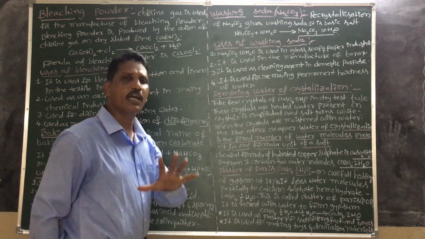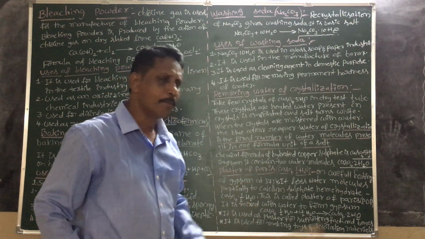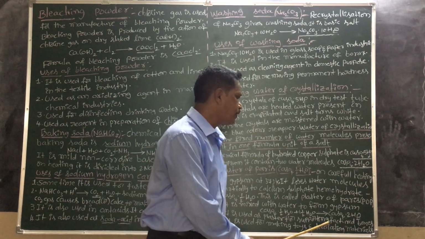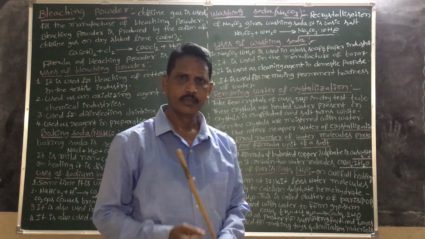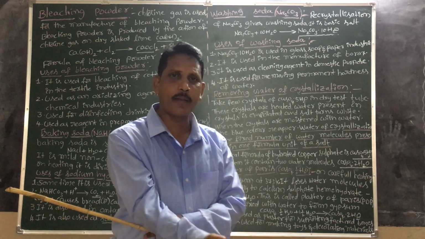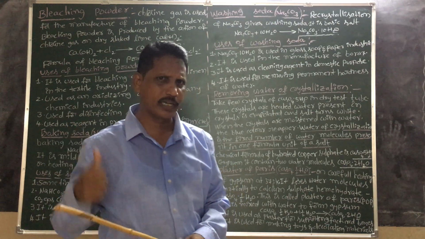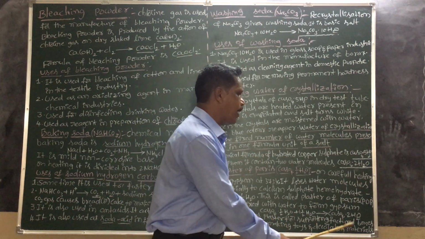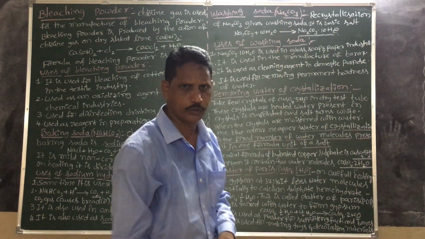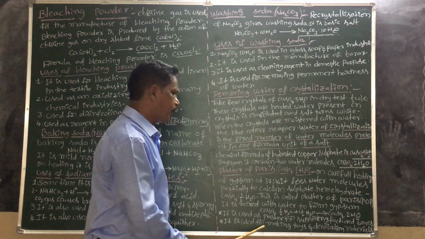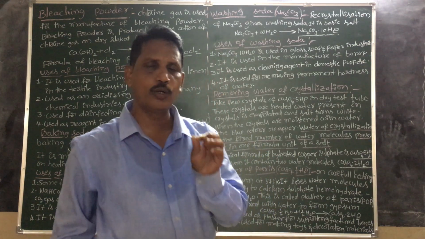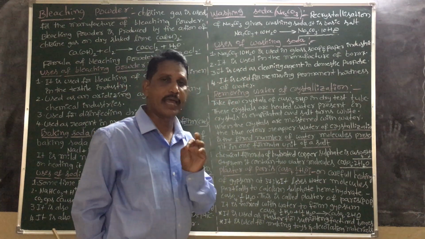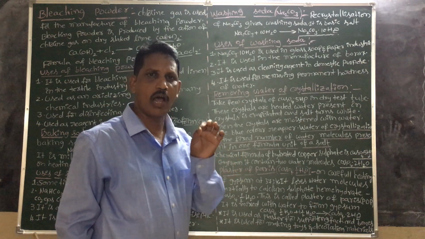Uses of plaster of Paris. Plaster of Paris is used as plaster for supporting fractured bones in hospitals. This is most important for 2-mark questions: the uses of plaster of Paris, the formula of plaster of Paris, the formula of gypsum.